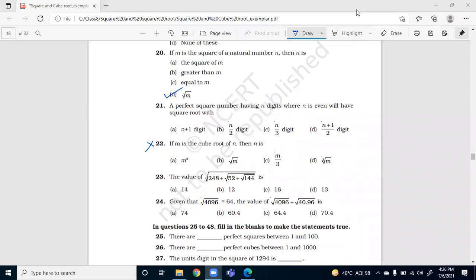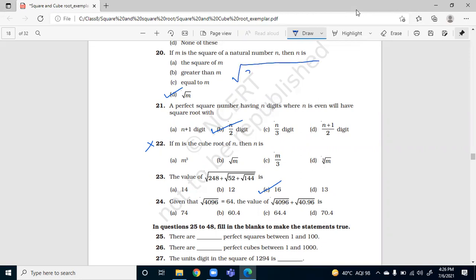A perfect square number having n digits, where n is even, will have a square root with... Ma'am, B part, n upon 2 digits. You are correct, n upon 2 digits. Okay, next one, 23. Ma'am, 23, C part, 16. Can you tell me how you have done it?